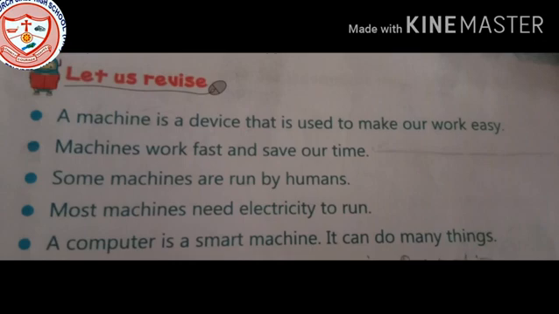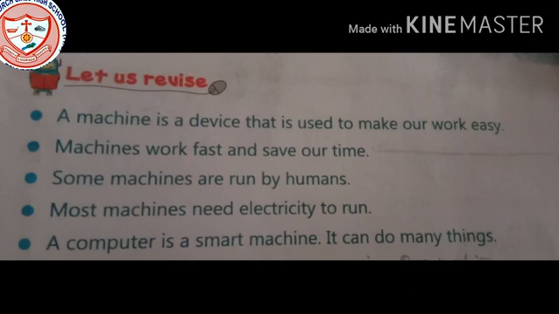For example, walking near to my house takes at least 10 to 15 minutes, but with a bike, car, scooty, bus or cab, I can reach the destination faster. So it saves our time and works very fast.